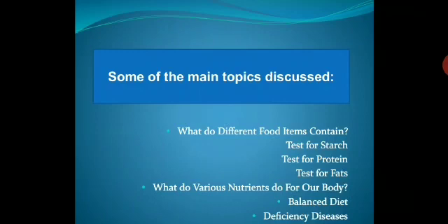Test for starch, test for protein, test for fats. What do various nutrients do to our body? Then balanced diet and deficiency diseases. So these are the main topics covered in this chapter.